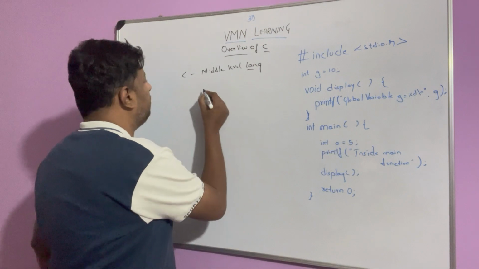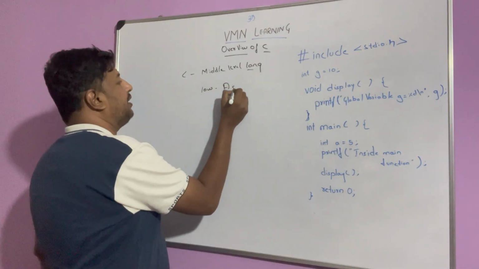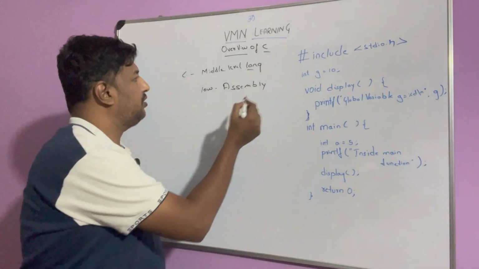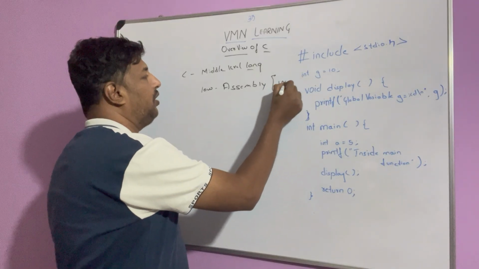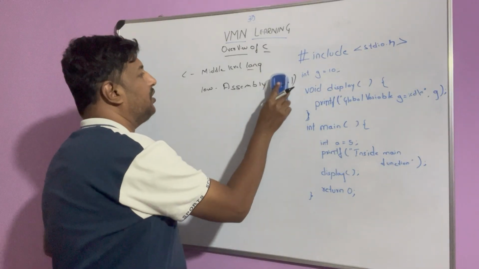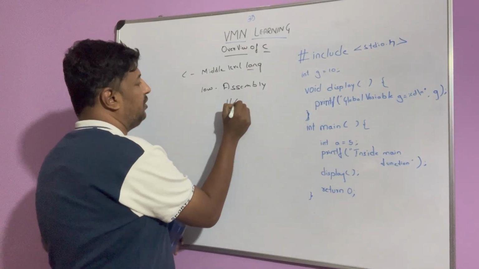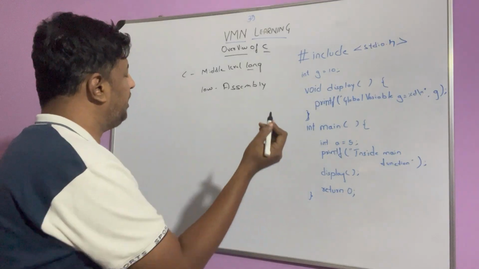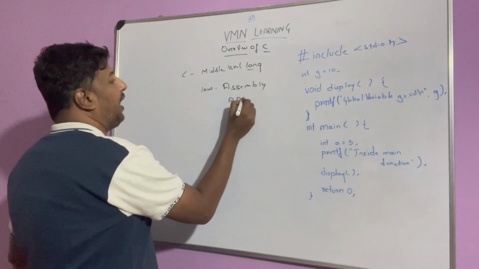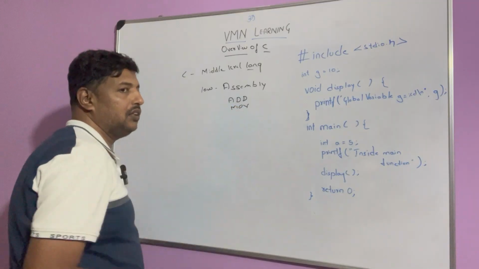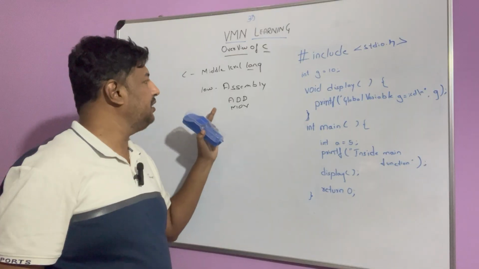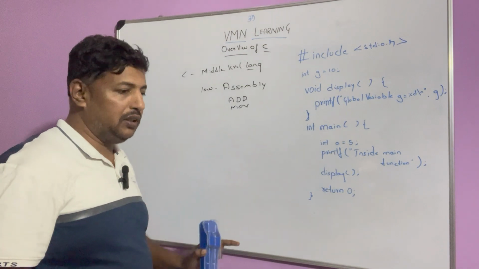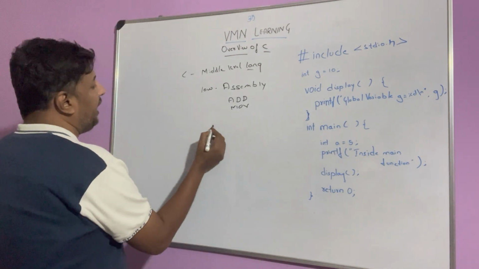What is your low level language? We studied in the last class: assembly. Assembly level language we saw, right? 1011 something, correct? Those are assembly level languages. We studied about add, move, which were converted to binary. These are assembly level languages, these are low level languages. And some of them are high level languages.